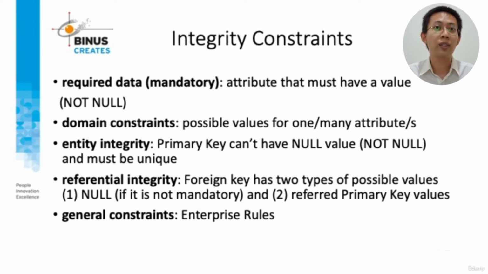Fourth, referential integrity, a foreign key has 2 types of possible value. First is null, if it is not mandatory, and second, a primary key value. And lastly, general constraint, which is actually enterprise rules.